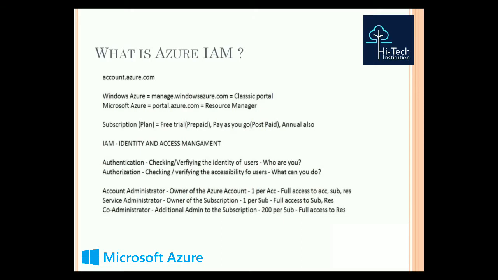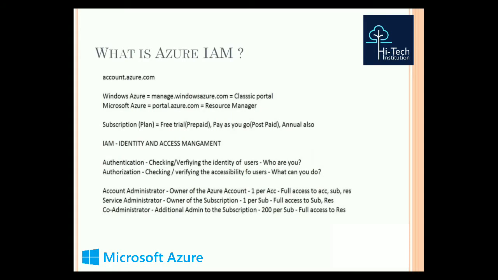As I said earlier, with the subscription we choose a plan. There is a free trial plan, pay as you go, and even an annual plan. What is meant by free trial? It is a kind of prepaid: we get some amount of credits beforehand and can use resources based on those credits. Pay as you go is postpaid: after using your resources, you pay monthly, quarterly, or annually.